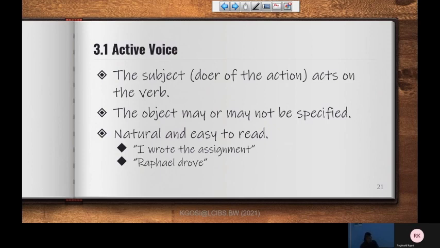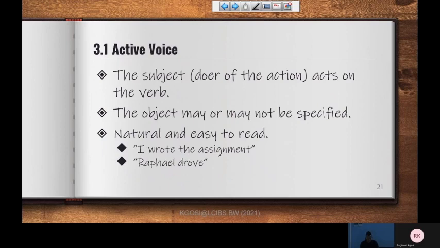We can see the determiner. We can also see the tense. What tense is that in? We can see this past simple tense. Oh, we can also see that the verb I wrote the assignment is actually in transitive form, because at the end we actually show what the action is being done on, the assignment.